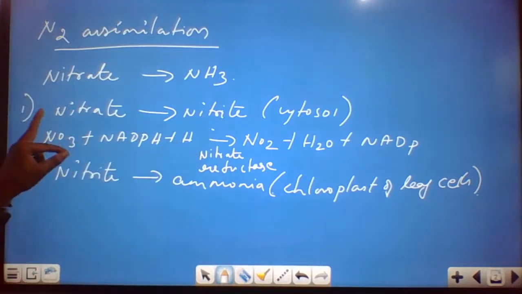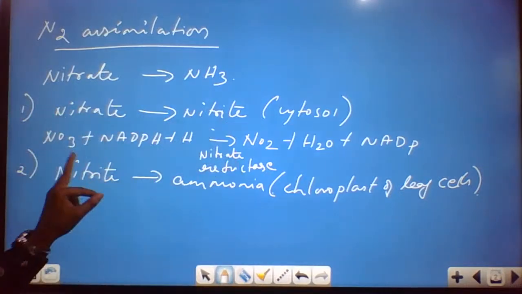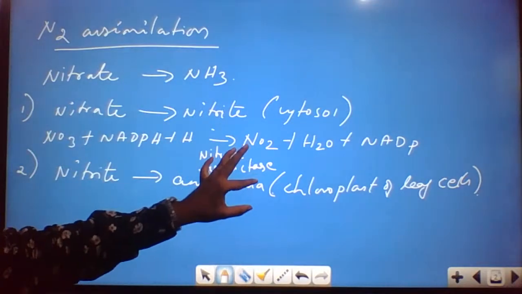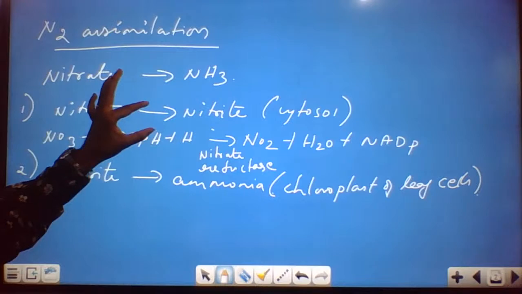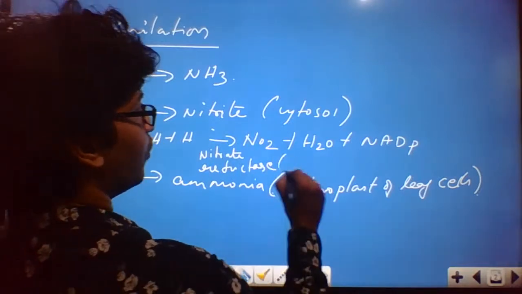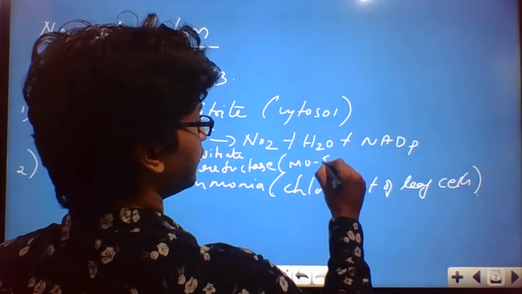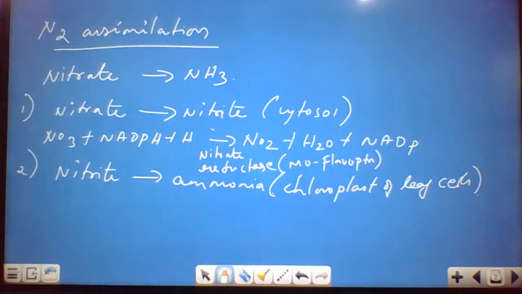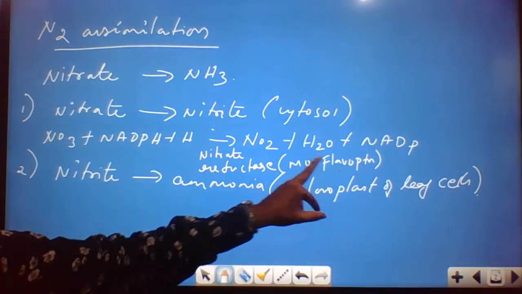The enzyme responsible for converting nitrate to nitrite is nitrate reductase. Nitrate reductase is a molybdenum flavoprotein.